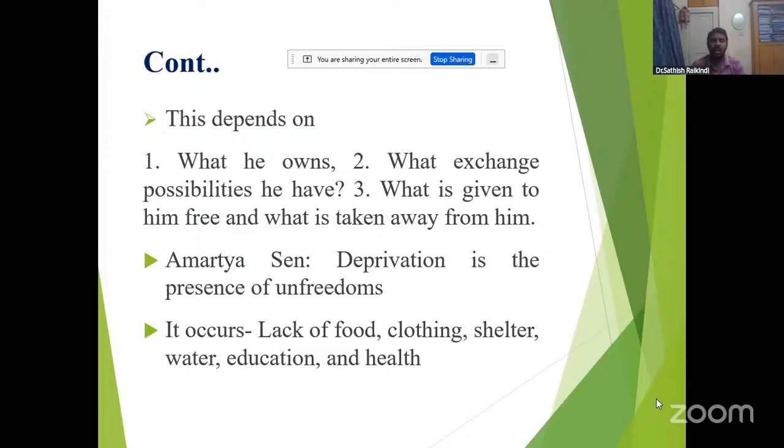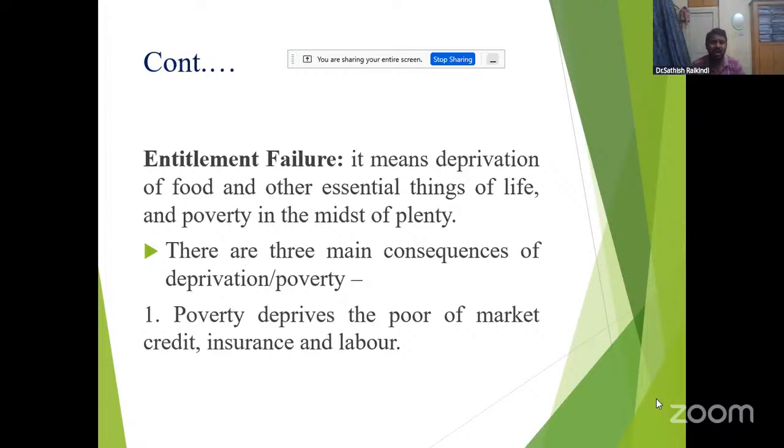Deprivation, poverty, lack of food, lack of clothing, shelter, water, education, and health. So deprivation occurs through the lack of food, clothing, shelter, water, education, and health facilities. So what is entitlement failure?